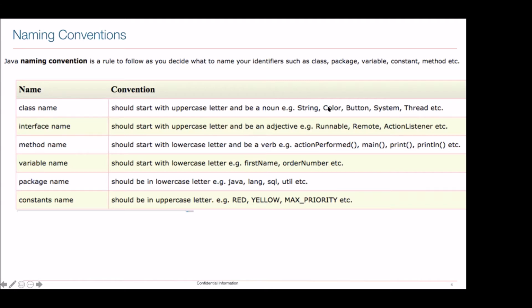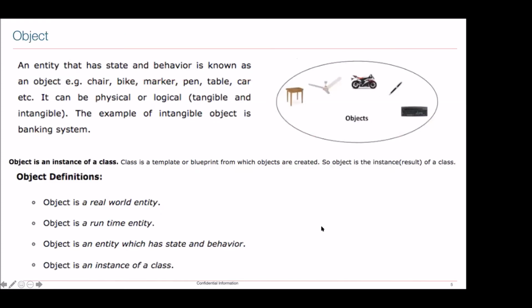Examples of classes are String, Color, Button, System. Same thing with interfaces. Don't worry about what an interface is at this moment, we will see it in some time. Runnable, Remote, ActionListener, all these things are interfaces. So classes and interfaces are with uppercase, and methods and variables are in camel notation. Your packages will be all small and your constants will be fully uppercase. So this is the naming convention.